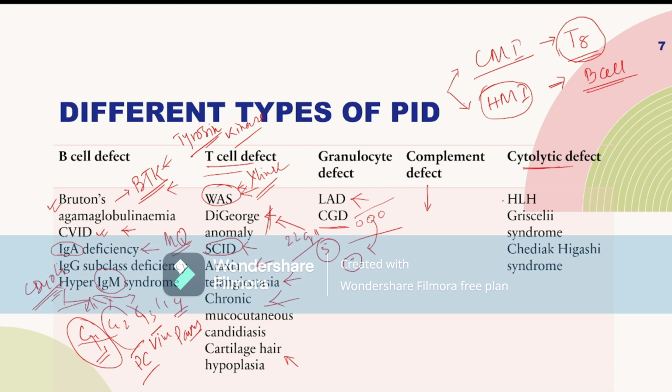And lastly is the cytolytic defect. The child is suffering from Griscelli syndrome, the child having sparse hair and no eyebrows, white hair, and hepatosplenomegaly with recurrent infection. The child may be suffering from Chediak-Higashi syndrome. That means the child is suffering from albinism and recurrent infections. So these are the different types of PID.